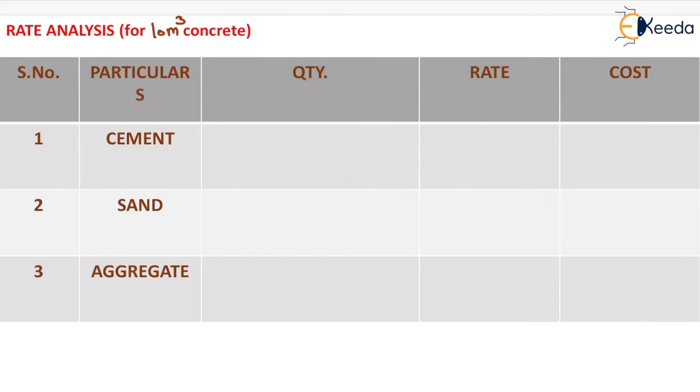Now we have to do the rate analysis for 10 meter cube of concrete. The quantity of cement comes out as 80 bags. Now the rate of one bag of cement is 300 rupees per bag. After multiplying this, we will get the total cost as